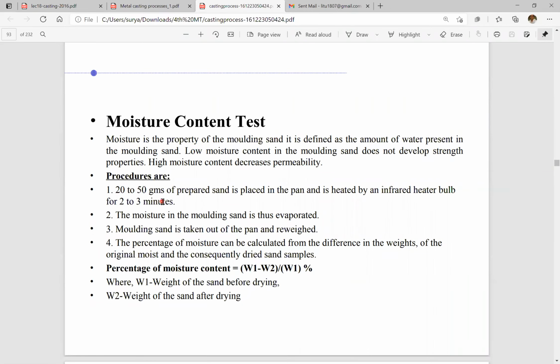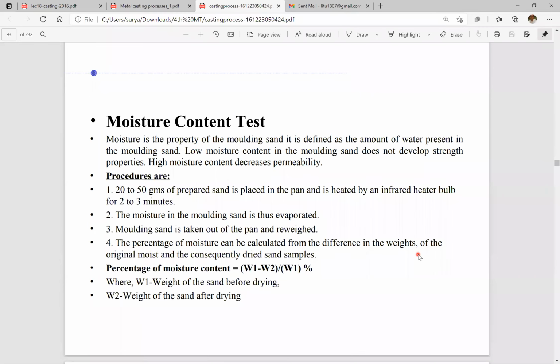We take 20 grams to 50 grams of moist sand, then heat it in an infrared heater. After the heating process is completed, we take out the pan and re-weigh it. The percentage of moisture can be calculated from the difference in the weights. So now we can calculate. The calculations are simple.